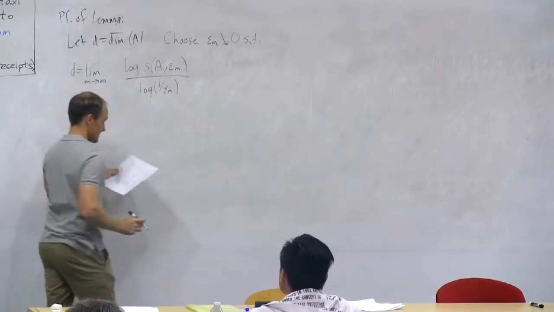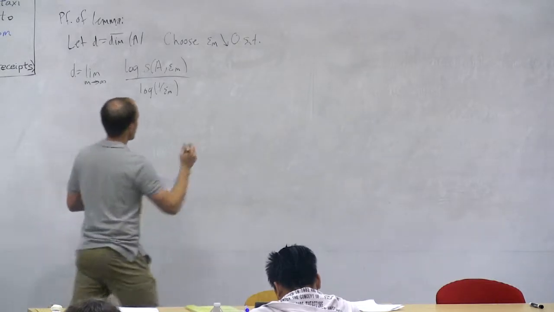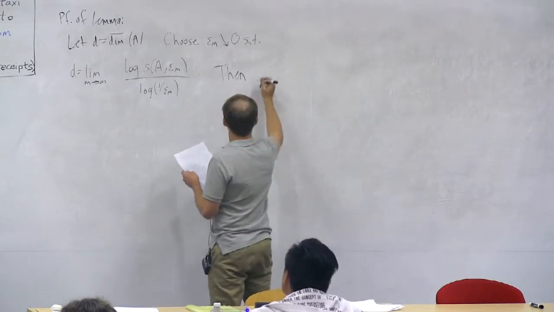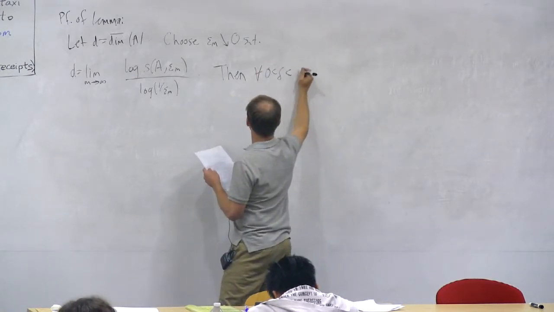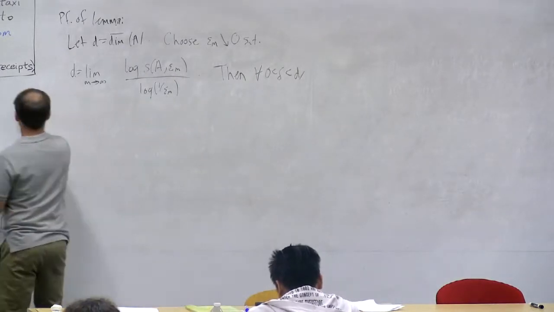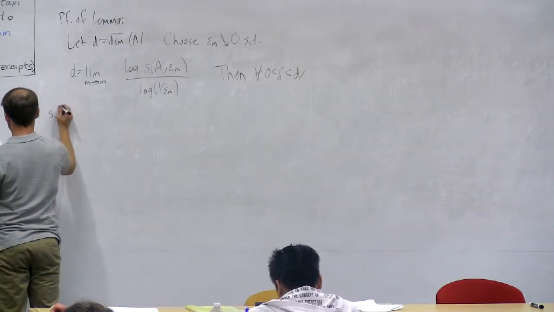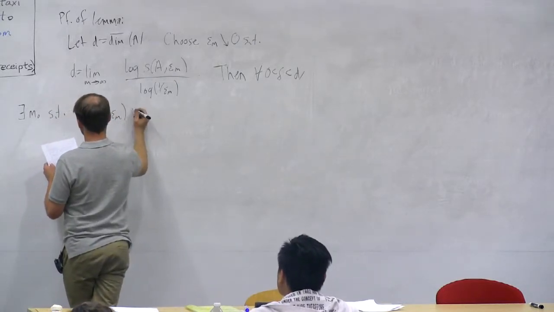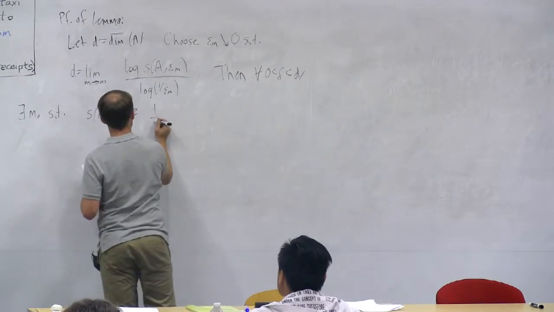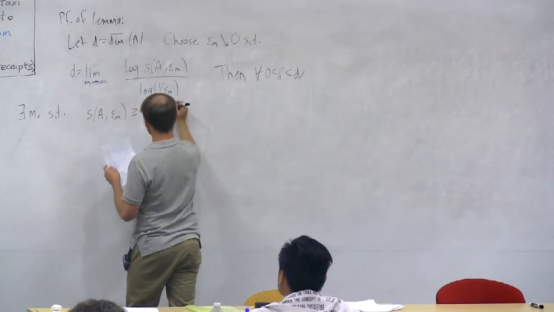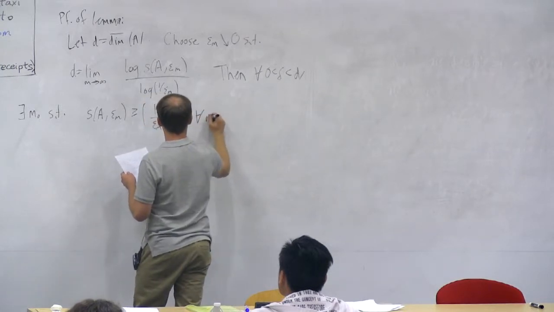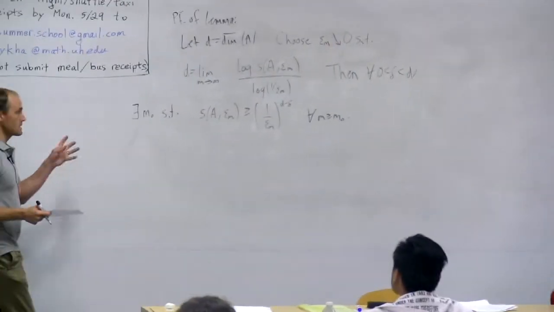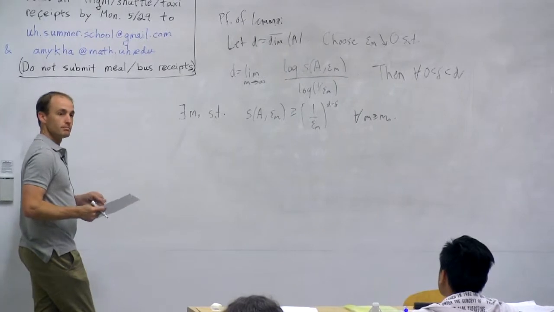I'm using the definition of limit. So then, for every delta between 0 and D, I can find an integer m naught such that the largest cardinality of an epsilon m separated subset of A is bigger than or equal to 1 over epsilon m to the power D minus delta for all m bigger than or equal to m naught. This is the definition of limit. Just rearranging the formulas and taking the exponential, this is what you get.